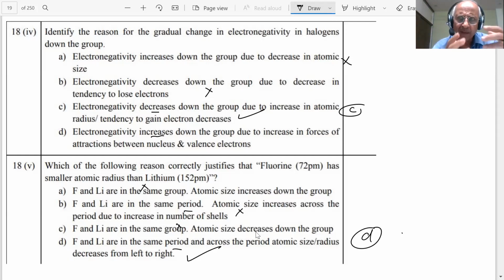And there are tricks which I'm trying to tell you in reasoning and assertion. So the graphs are given, student. We have to study the graph, and then we have to answer the questions. Sometimes the graphs are given, but they are not even required. We have some knowledge, we can apply that to give the answer. All this is possible, student. And once you get the correct answer, we don't go further, because our job is done. We don't want to waste time in our exam, students.